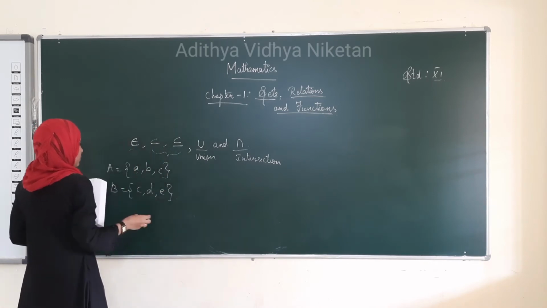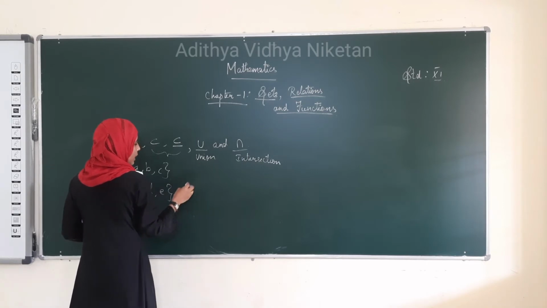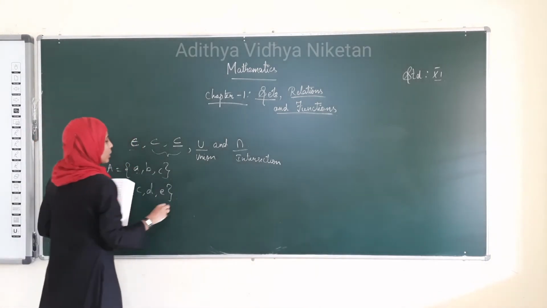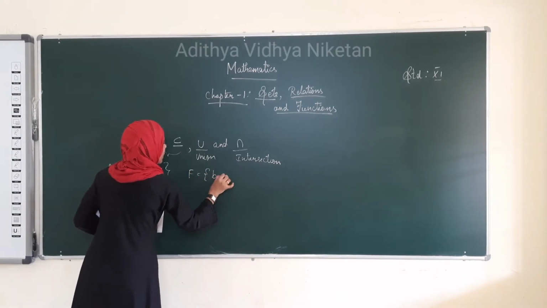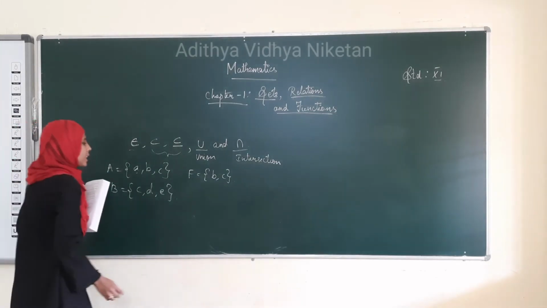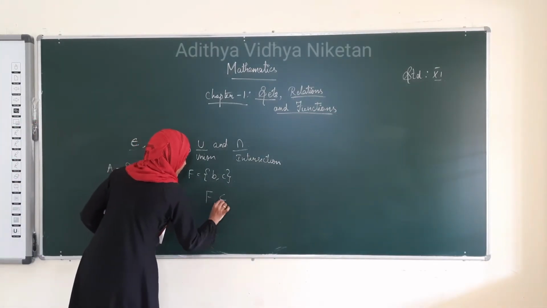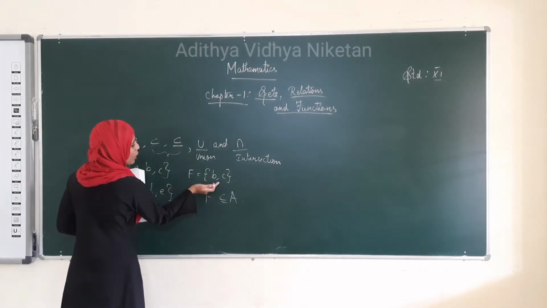Subset. See here, let us take another set. Let F equal {B, C}. We can say that F is a subset of A. What are the elements of F?